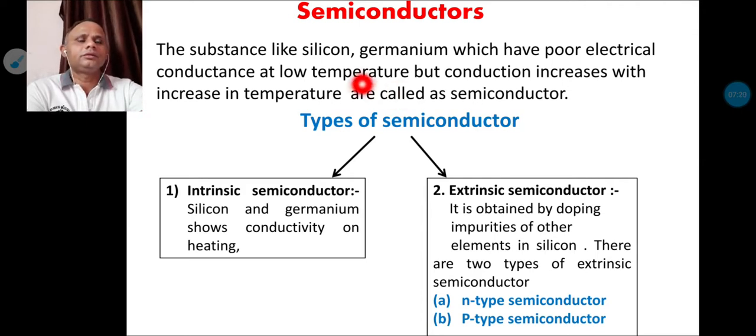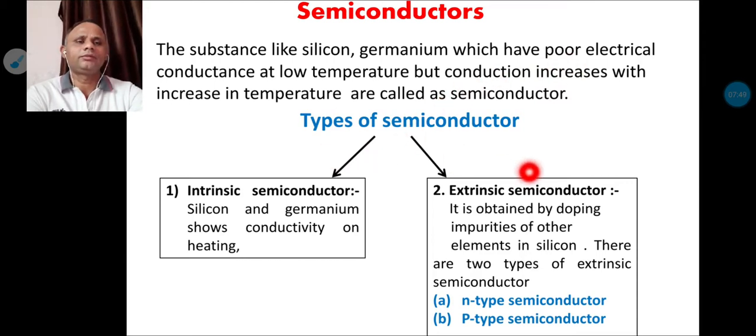Substances like silicon and germanium are called semiconducting materials, which have poor electrical conduction at low temperature but show conduction at high temperature. That means semiconducting material shows conduction at high temperature but poor conductivity at lower temperature.